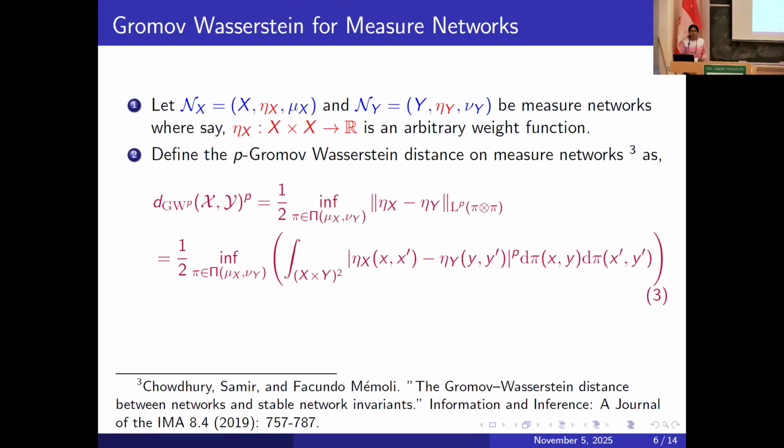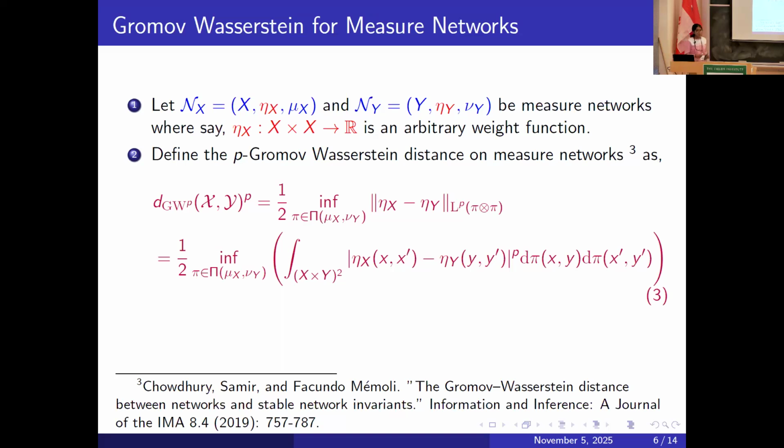I'm trying to generalize Gromov-Wasserstein beyond metric measure spaces to a graph setting. So I'm looking for measure networks. Let me take N_X. Here, X are the nodes of my graph, and eta_X is an arbitrary weight function. It's basically the edge which connects the two nodes, and it's a very generalized arbitrary weight function, for instance heat kernels or adjacency matrices. And then mu_X is my probability measure.